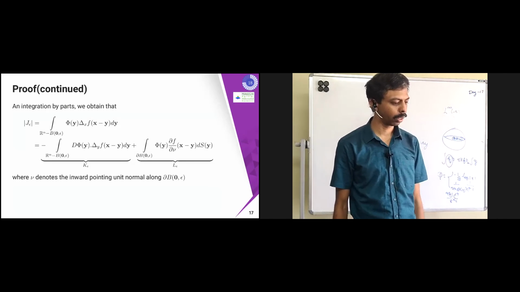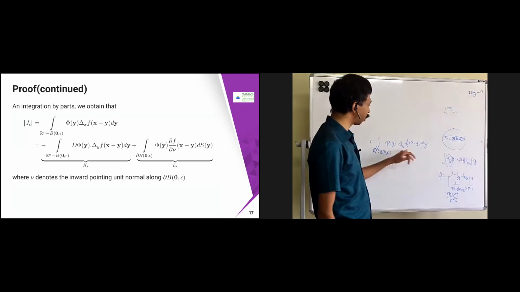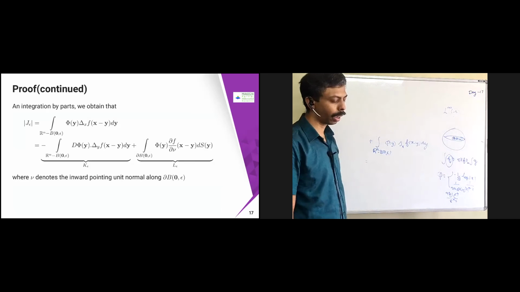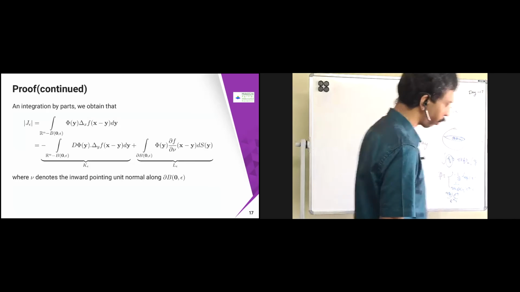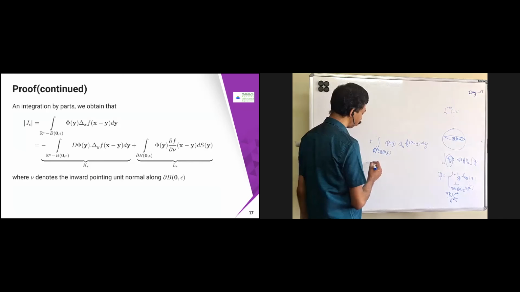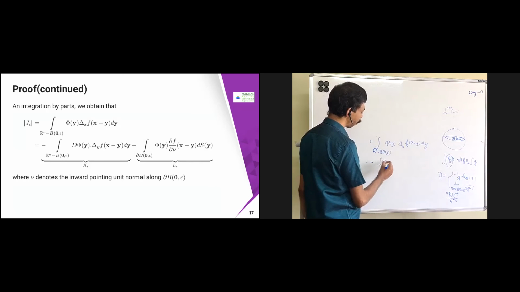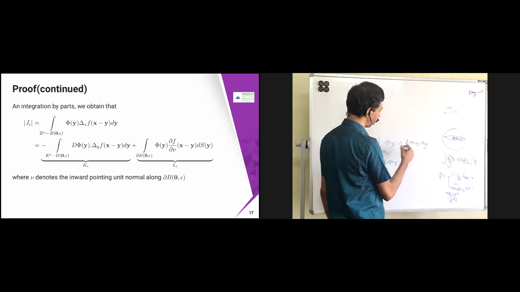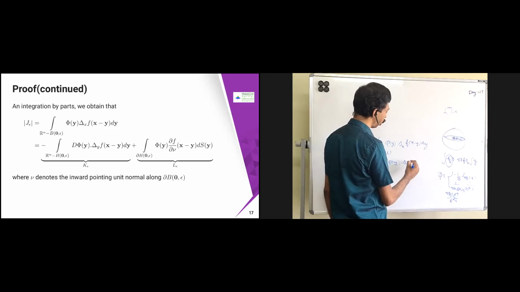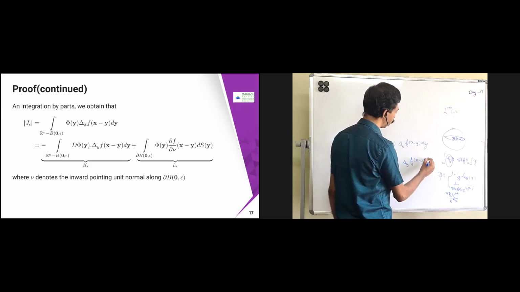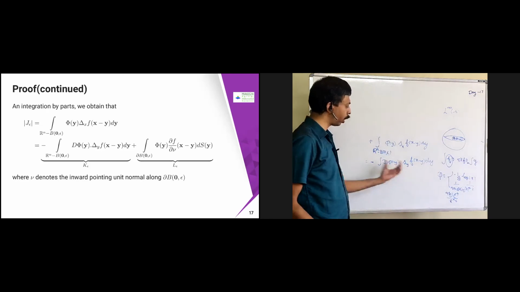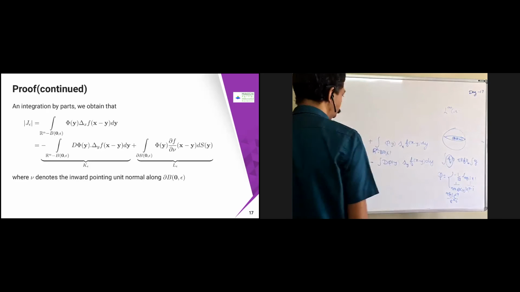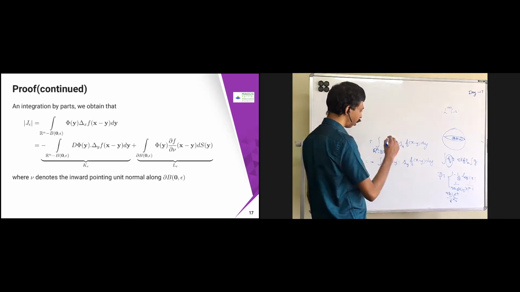So using integration by parts, J epsilon is nothing but the integral of pi of y into del x f of x minus y dy. I'm going to use integration by parts, so I'm going to throw one derivative over here. What you are going to get is minus del pi of y, and only this variable is going to be there, which I'm going to denote as del y of f of x minus y, because I'm just throwing one derivative over here. Plus an extra term will be there. The extra term is that we have something like the normal derivative coming.